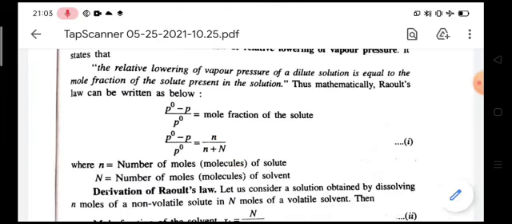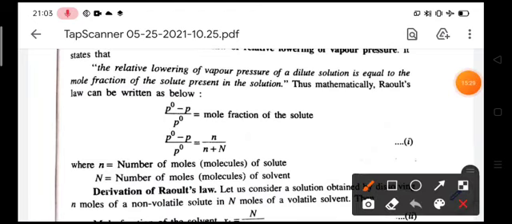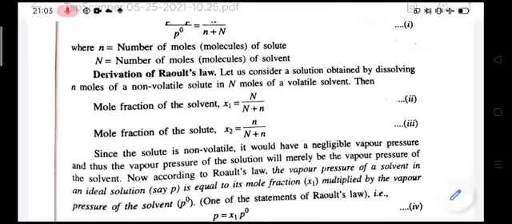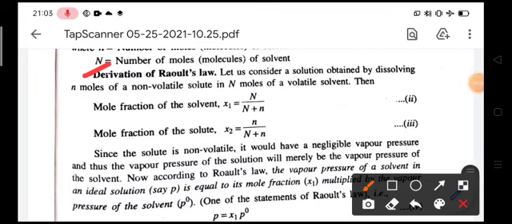So the mole fraction of the solute is equal to small n by small n plus capital N. So according to Raoult's law, the mathematical equation is P naught minus P by P naught is equal to small n by small n plus capital N, where small n is the number of moles of the solute and capital N is the number of moles of the solvent. Here is the derivation of Raoult's law, which is very, very important. Let us consider a solution obtained by dissolving n moles of a non-volatile solute in N moles of volatile solvent.